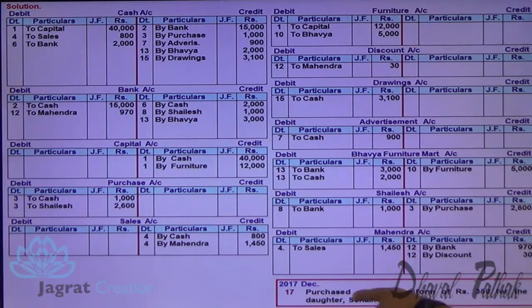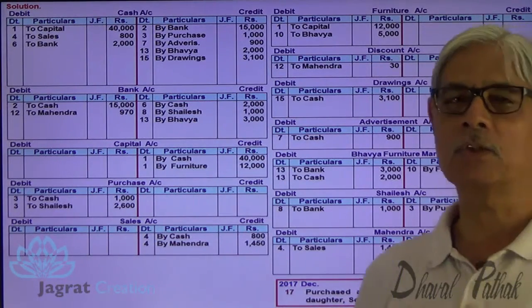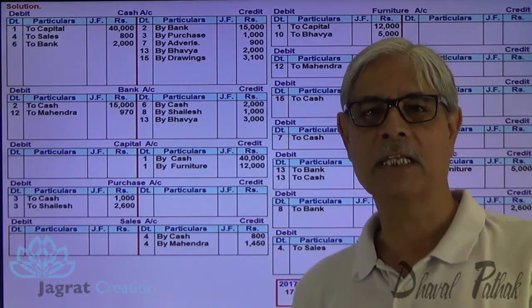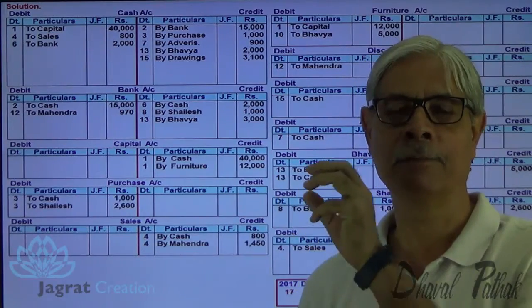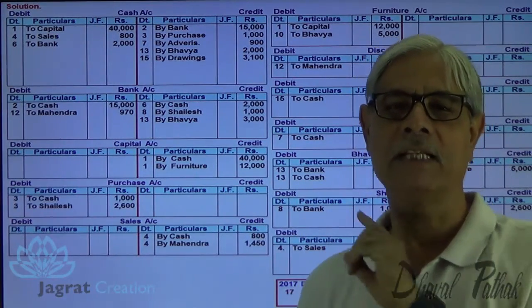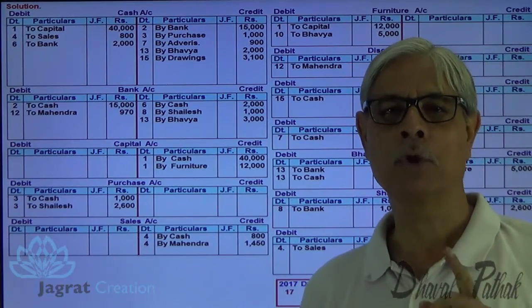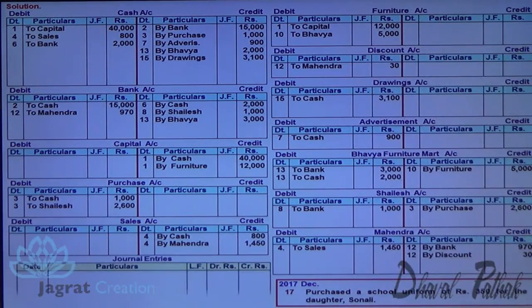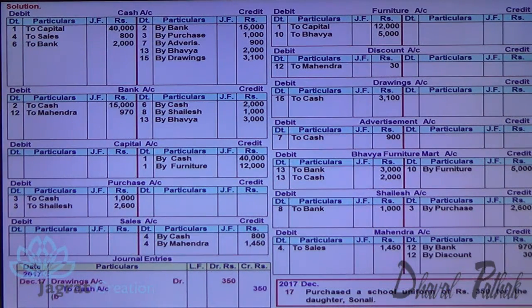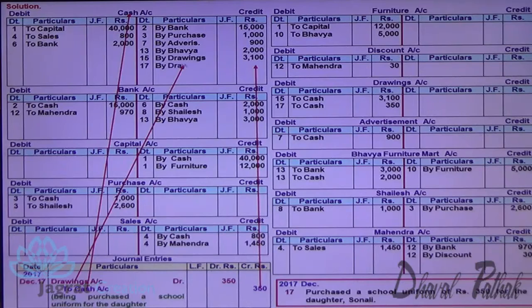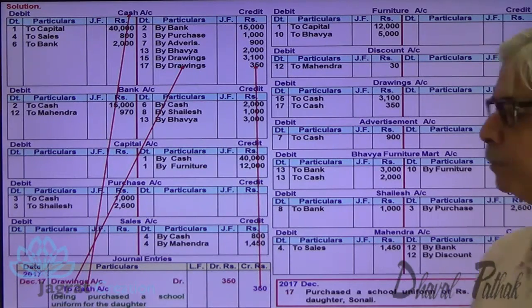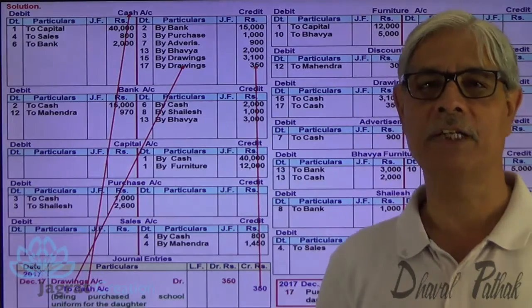Purchase school furniture 350 for the daughter Sonali. This is also personal expenses. Personal expenses paid out of business fund. Owner is said to have received the value from the business. Owner is the receiver. Title used is drawings account. Drawings account debit to cash account. Cash goes out. Credit what goes out of the ownership. So cash account is to be credited. Write on the debit side of drawings account to cash. Write on the credit side of cash account by drawings. This is how the ledger posting for this transaction is made.